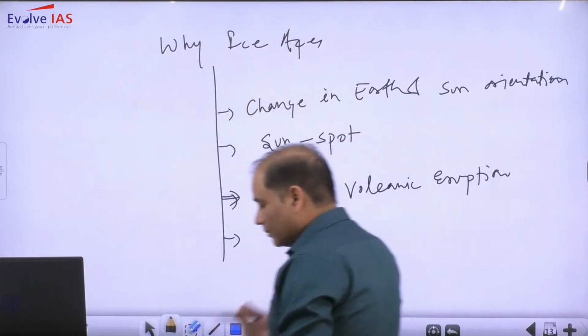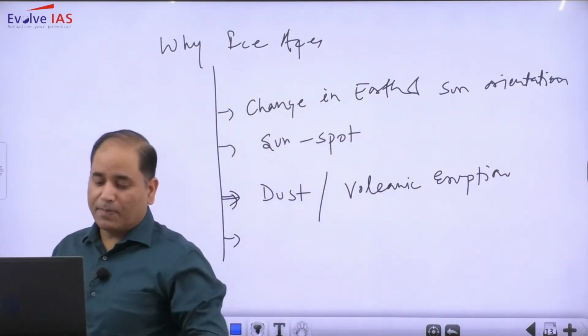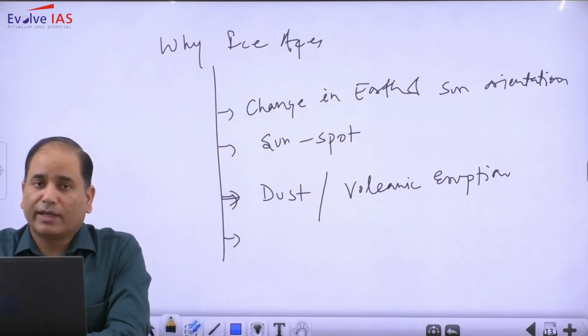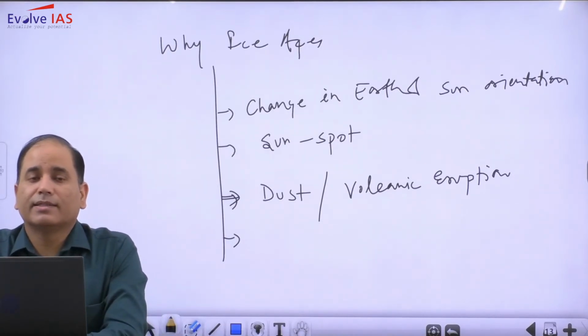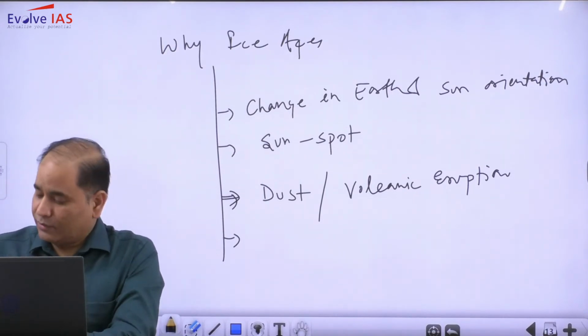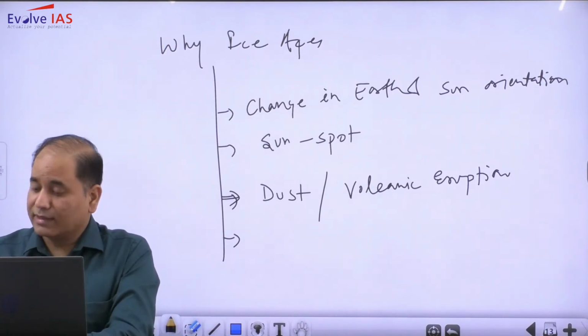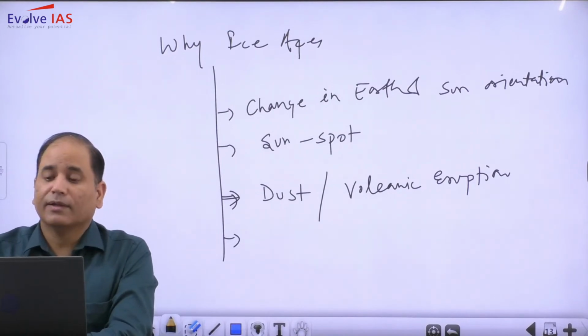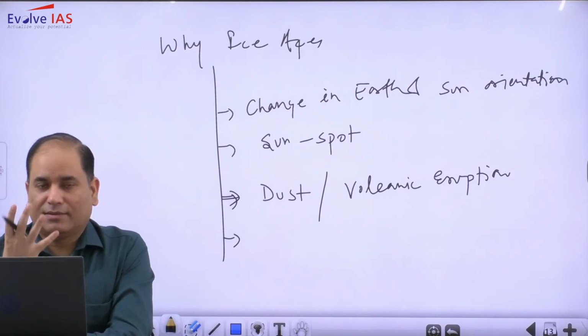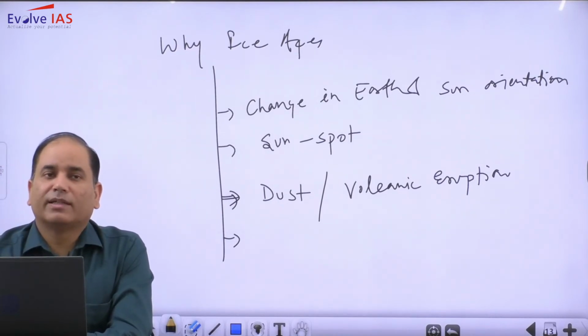So it also has the possibility to affect the ice age, like when the hotspot volcanic eruption happened in the Cretaceous time period. In that time period we witnessed a very large scale drop in the temperature, and to a certain extent it is also considered that this was the reason behind the extinction of the biggest animal on this planet, that is dinosaurs.